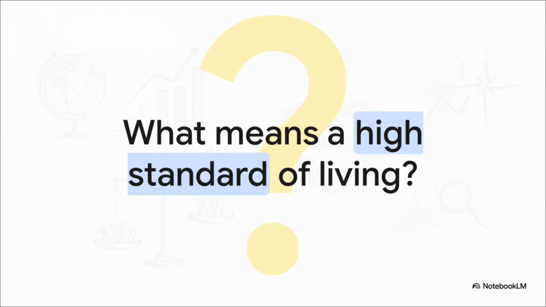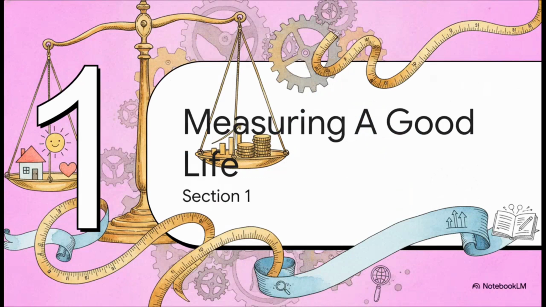What does it actually mean to have a high standard of living? I mean, it seems simple enough, right? A nice house, good food, maybe a stable income. But as we'll soon see, wealth doesn't always equal well-being. It turns out measuring living standards accurately is incredibly tricky, and economists have to use a whole toolkit to get the full picture. So let's jump right into Section 1, Measuring a Good Life.